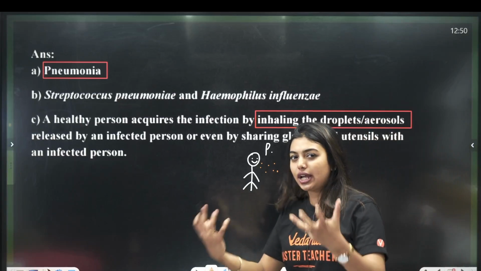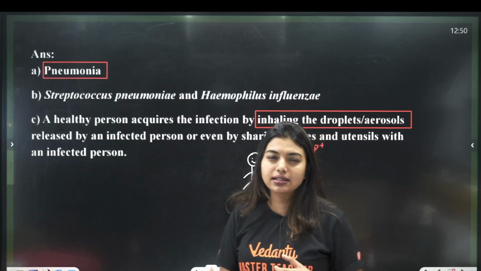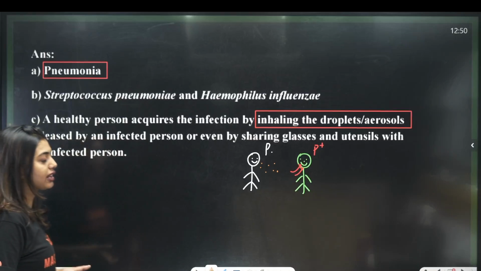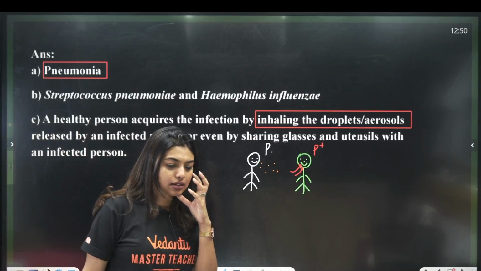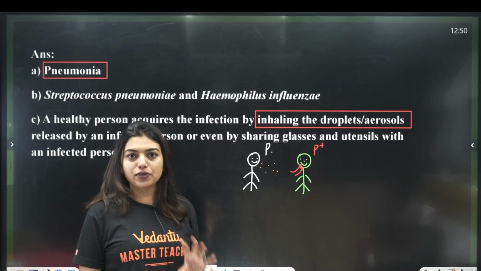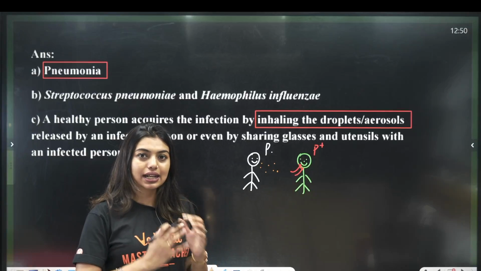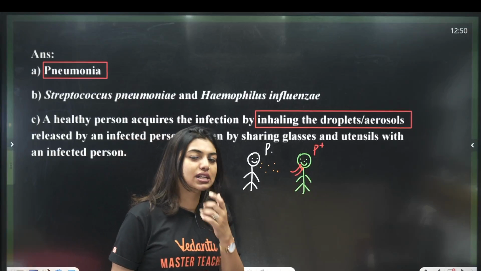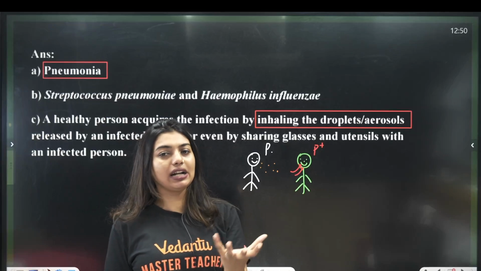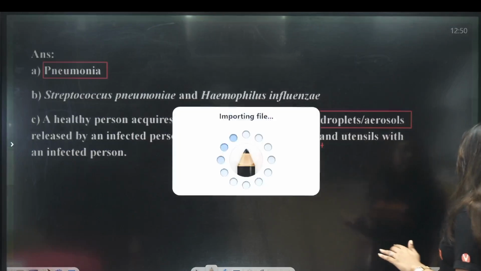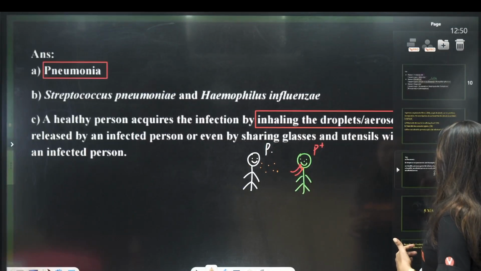Or it can also spread by sharing glasses, utensils, with an infected person where the droplets have fallen. Pens exactly don't count, but yes, sharing glasses and utensils, because the droplets will enter through fluid. So understand that whenever you are sneezing, you have to cover so that the aerosol does not spread and the next person does not inhale it. Is this clear? Very simple direct questions. That's why I'm not going to explain a lot, because these are direct questions.